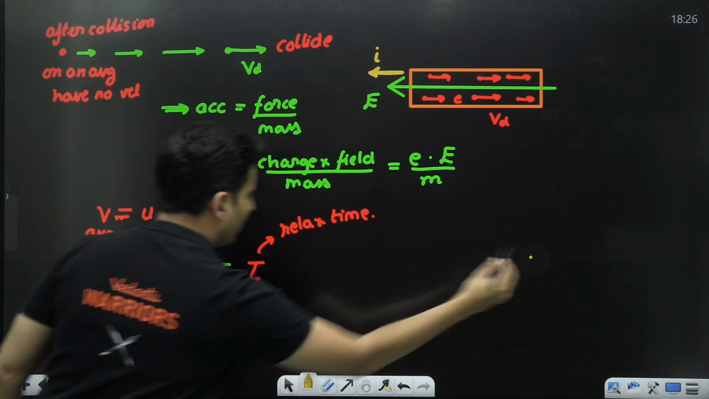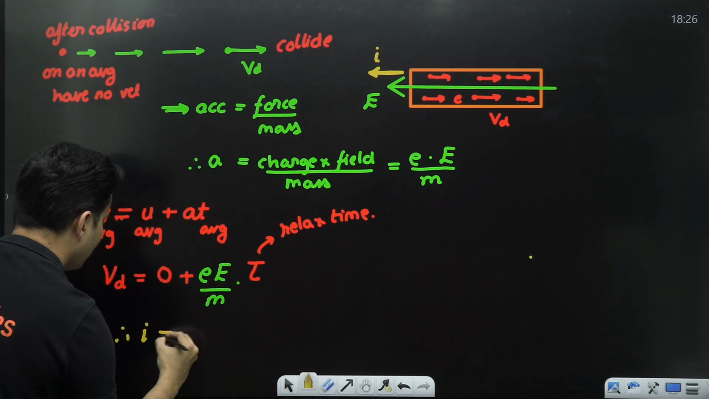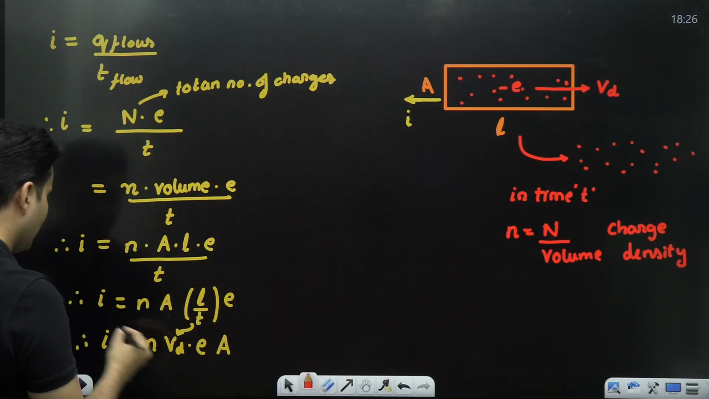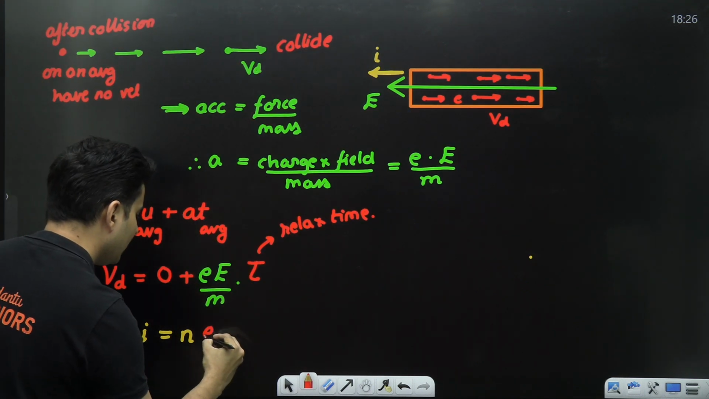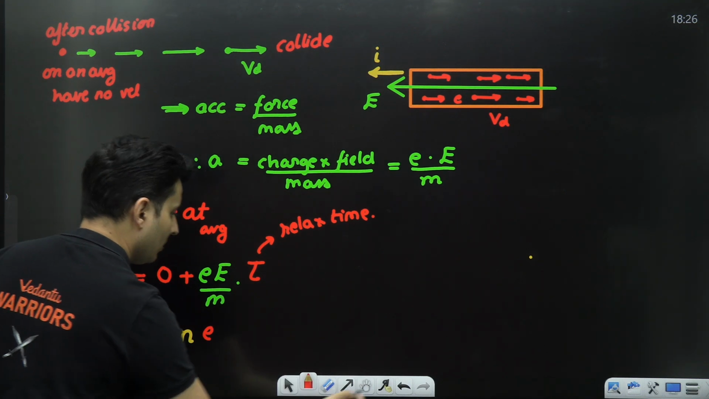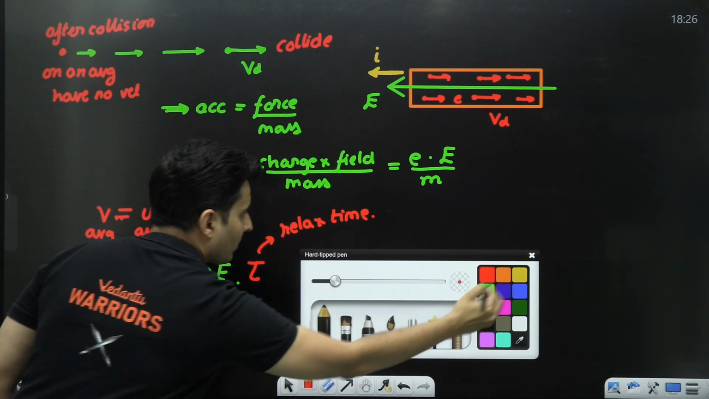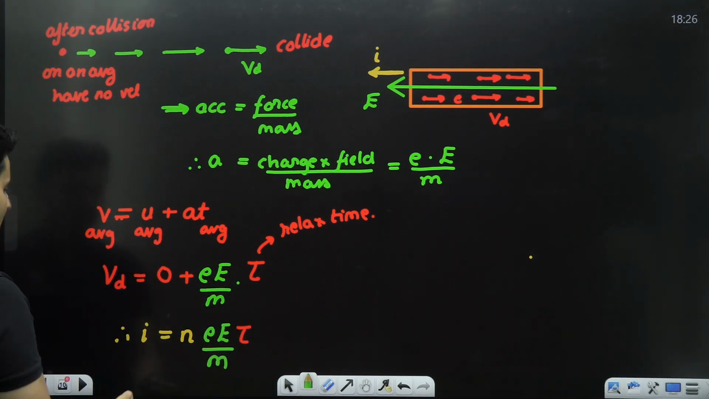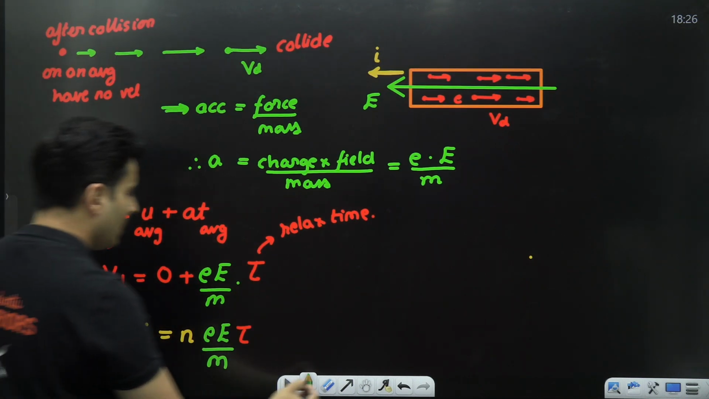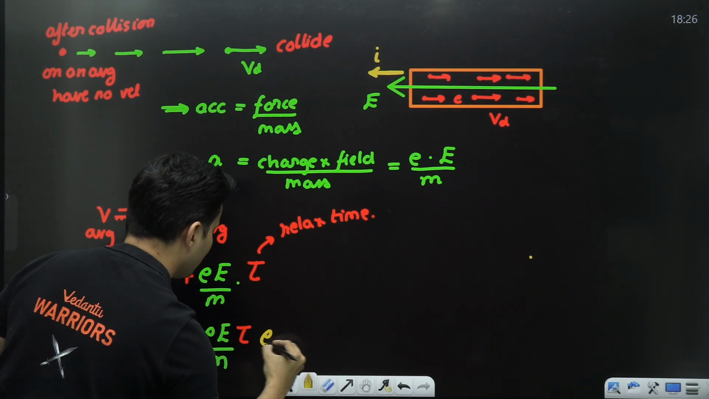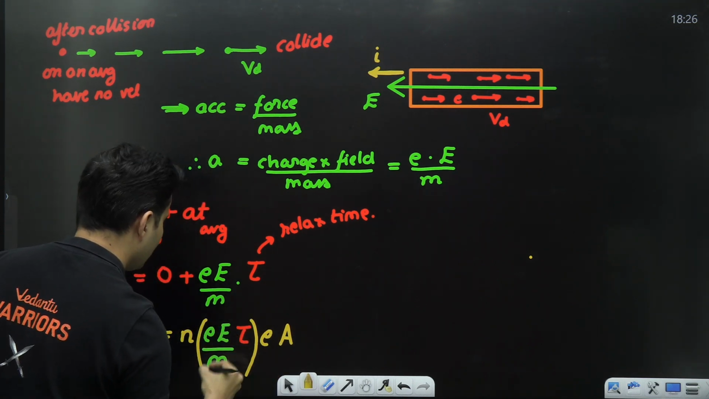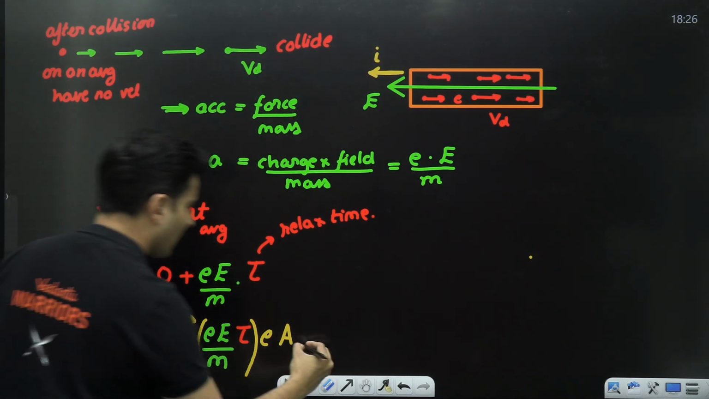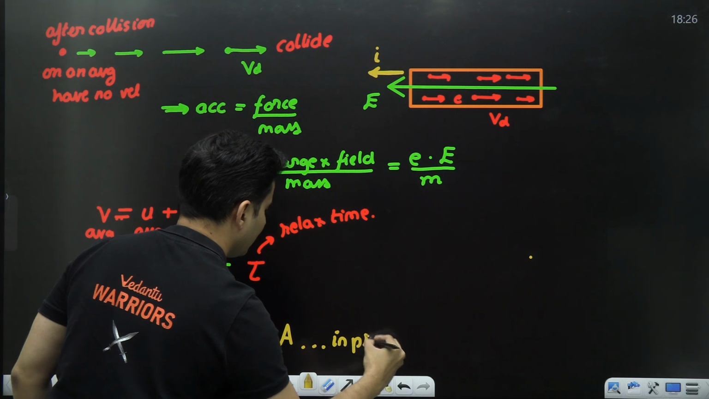Therefore, current is equal to n v_d e A. So current was n v_d e A, and v_d is eE by m times tau. That is your drift speed. And that e from before is also there, and A is also there. I just substituted the drift speed over here in the previous equation.